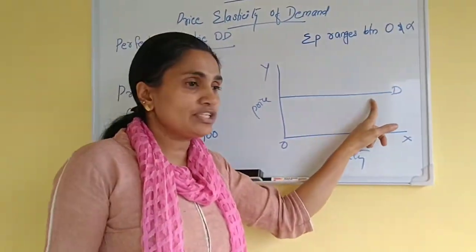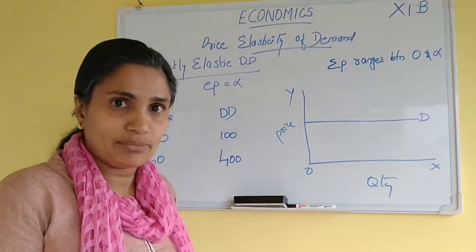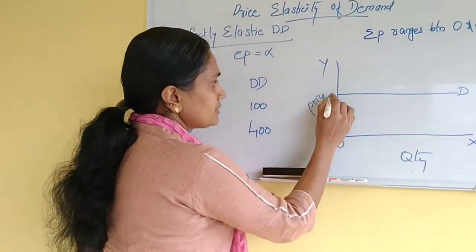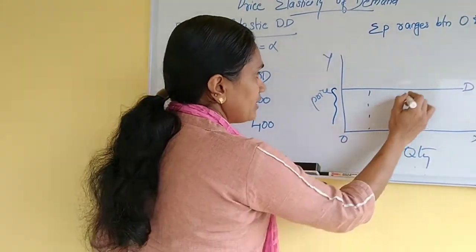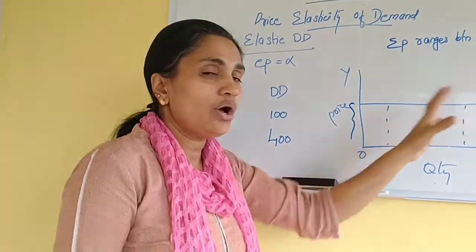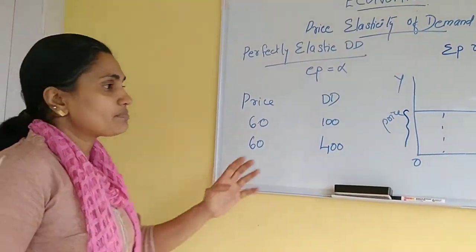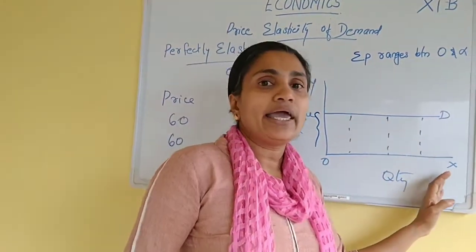The graphical representation of this demand curve is parallel to the x-axis, which means the price remains the same while quantity demanded varies, increasing or decreasing. So perfectly elastic demand is a curve parallel to the x-axis.